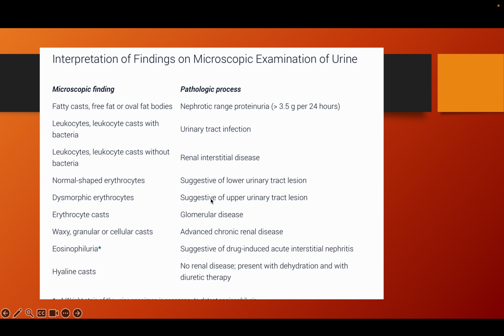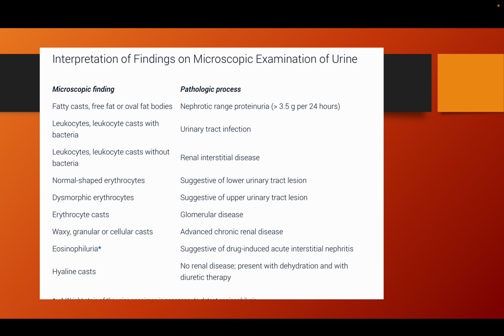Normal shaped erythrocytes: generally erythrocytes are normal shaped. That means your RBCs are directly excreted, that means urinary bladder. The most common cause of hematuria is generally the bladder. 90% of causes of hematuria are mostly bladder, only 10% are renal. So if there are dysmorphic RBCs, that will be kidney or something upper. Dysmorphic RBCs, because when they pass through some tubule, they can become dysmorphic.